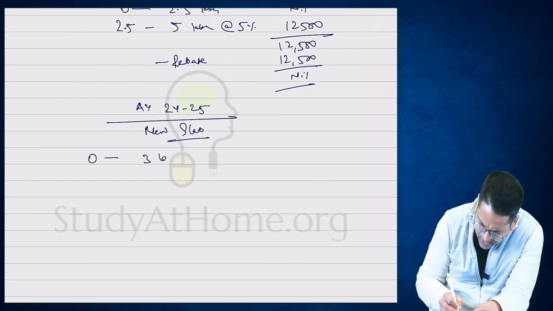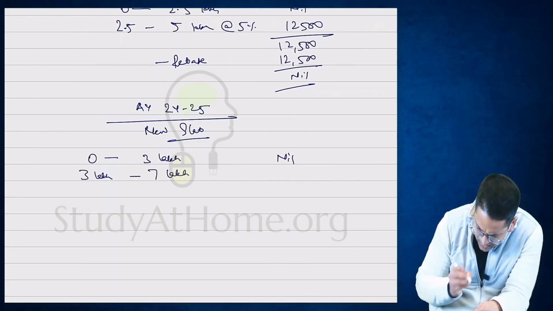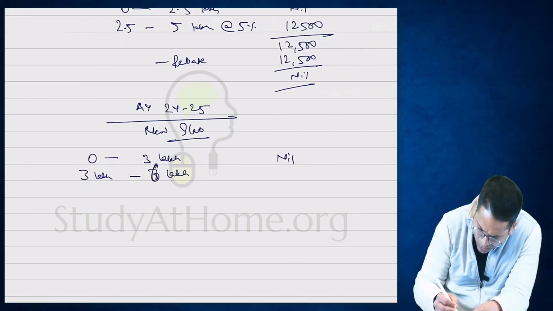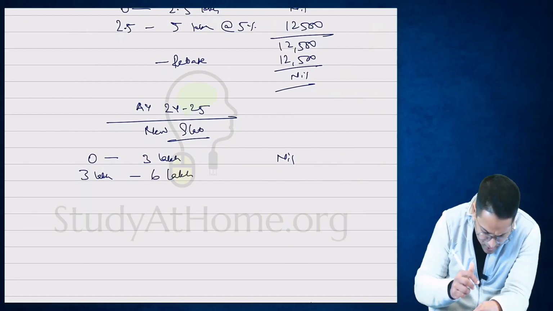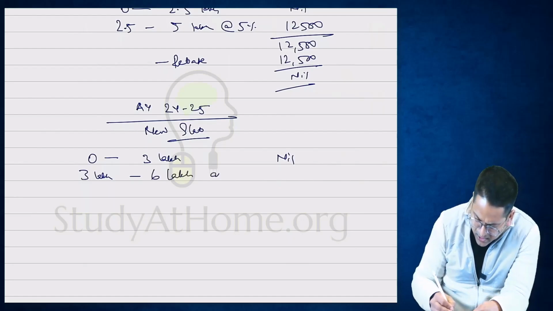0 to 3 lakhs, nil. Between 3 lakh rupees and 6 lakh rupees, how much income came? Previously, what was there in assessment year 24-25? A 3 lakh rupees slab was made. It was 3 lakhs to 6 lakhs at the rate of 5%. So how much is 5% of 3 lakhs? 15,000 rupees.